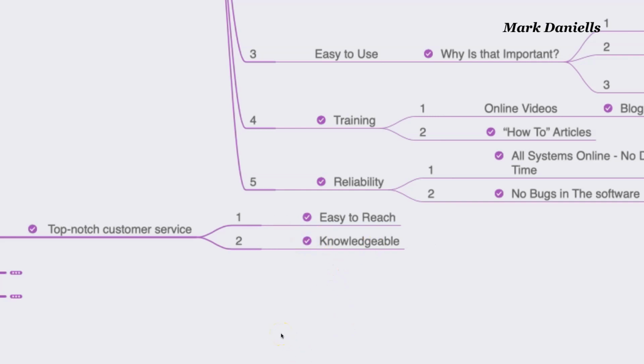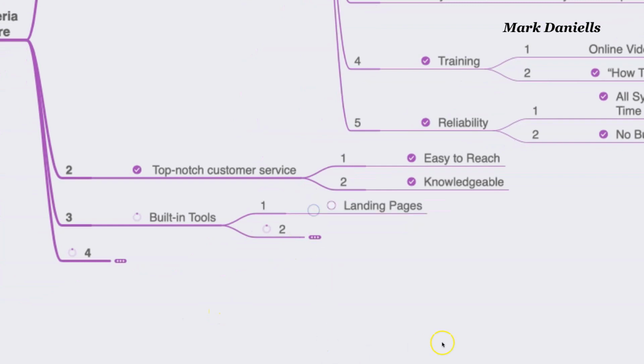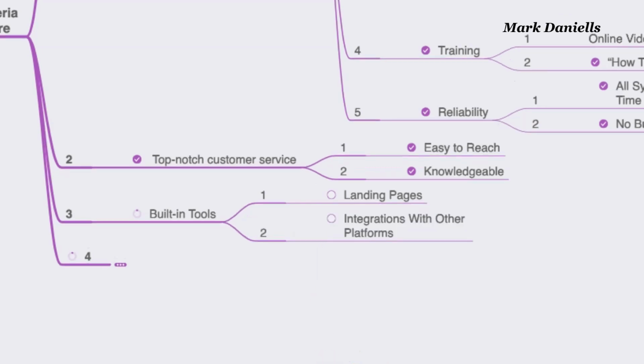I have spoken with some people while testing different email responders, and when I talk to them, they're not knowledgeable. Believe it or not, I don't know why. They're probably from different countries. I'm not going to make any judgment, but they're not knowledgeable. They just go around the question and they're not providing me with the information that I want. So make sure that they are knowledgeable. Now, built-in tools, this is very important. For example, they already have landing pages. They have stuff that you need, like integration with other platforms like sales funnels and things like that.